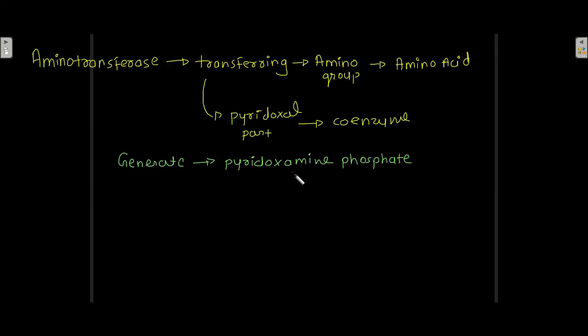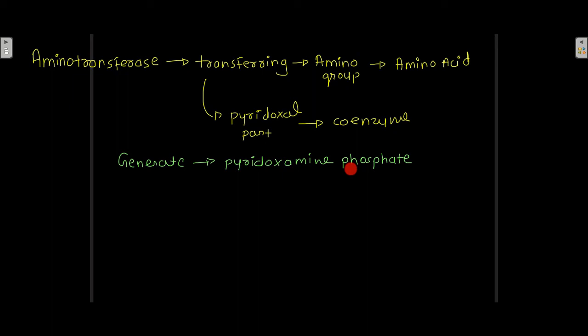So let's see how this aminotransferase works. Aminotransferase acts by transferring the amino group of an amino acid to the pyridoxal part of the coenzyme, and when the amino group from the amino acid is transferred to this pyridoxal part of the coenzyme, this generates pyridoxamine phosphate.